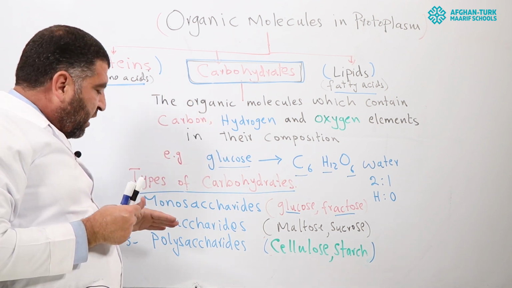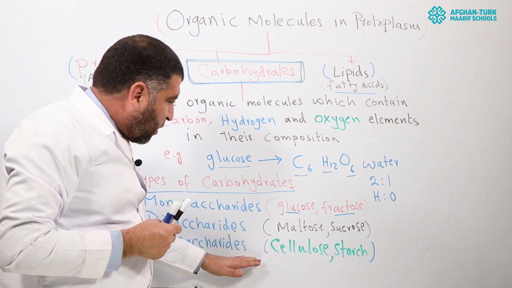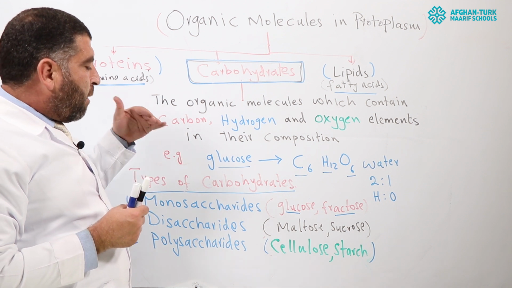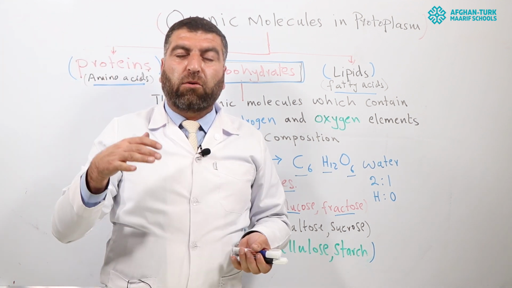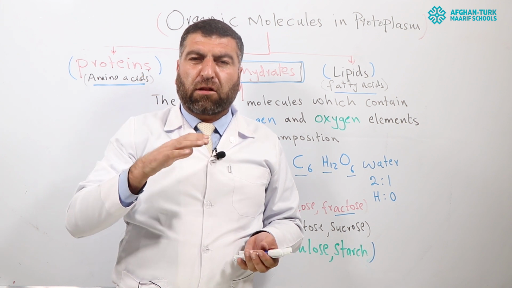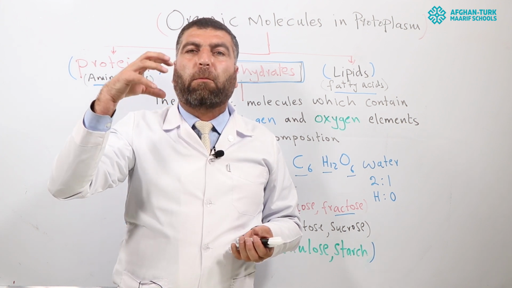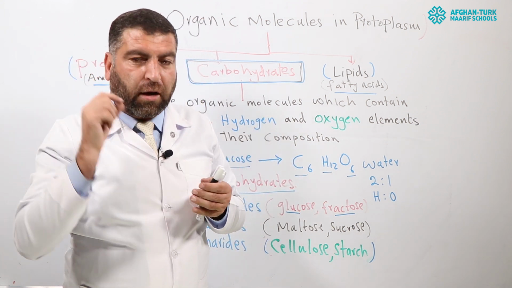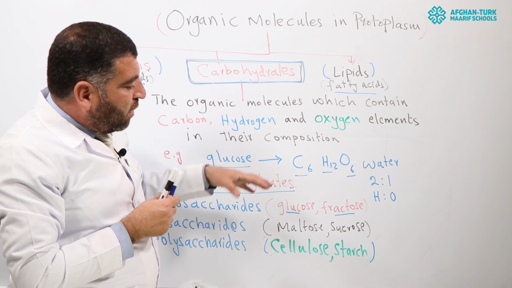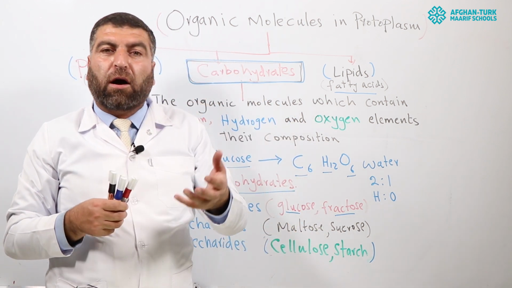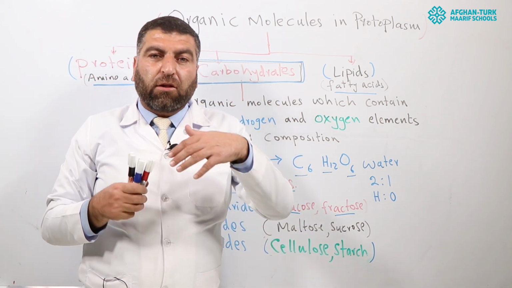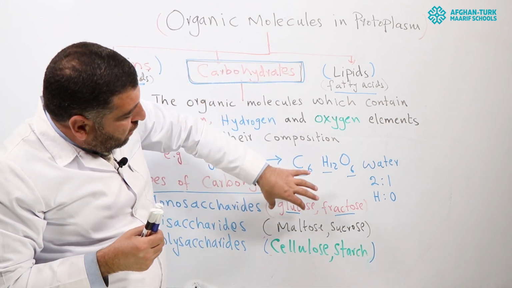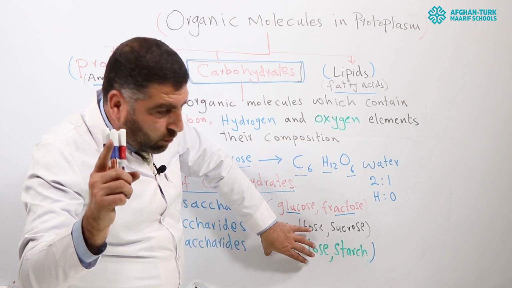The third category of carbohydrates is polysaccharide molecules. These are complex molecules, showing complex structure, in which many monosaccharide molecules combine to make a large polysaccharide molecule, like cellulose, starch, glycogen, dextrine, lignin, and many more types of polysaccharide molecules present in the universe.